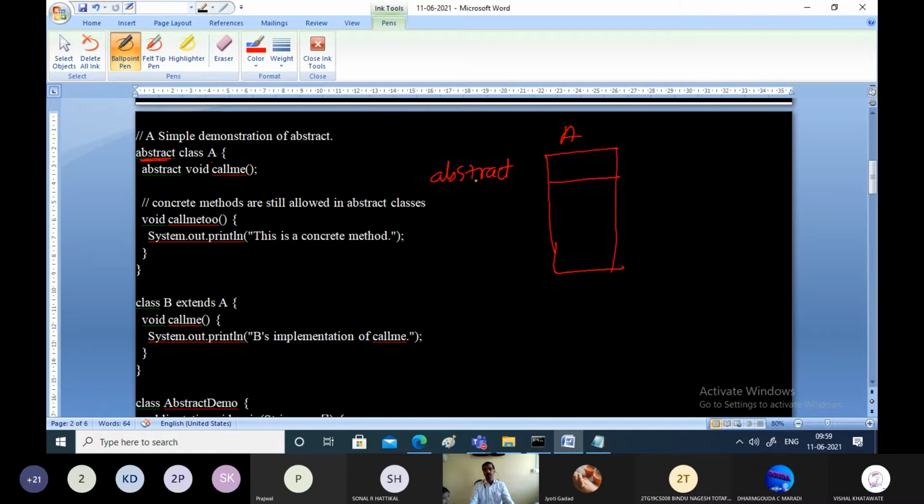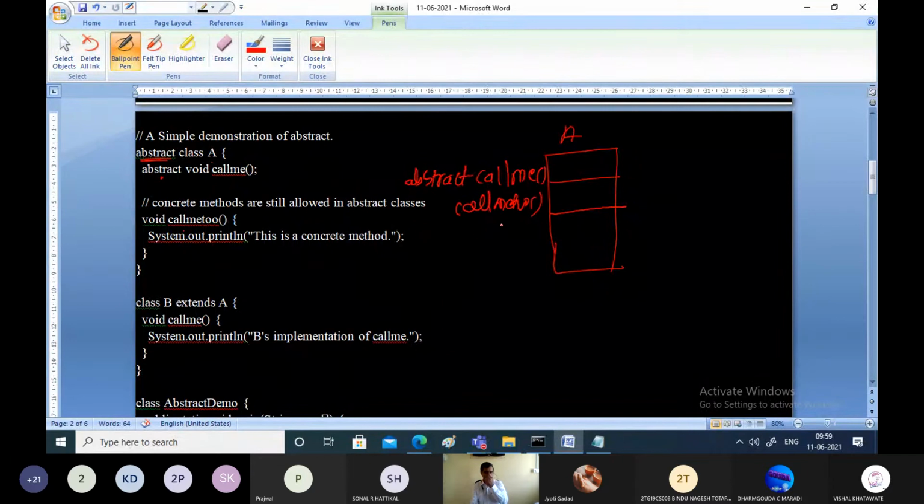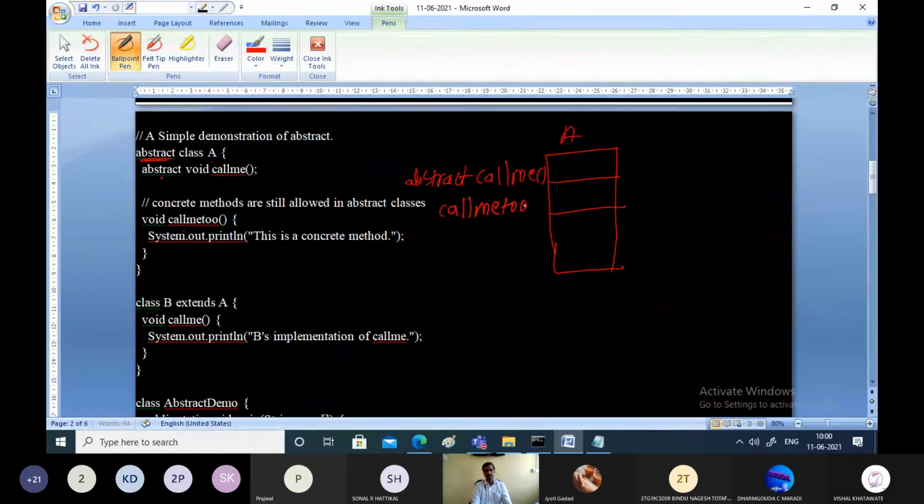Abstract callme is a method. So A has one method called callme, that is a method present in the class. Then it has one more method, that is a normal method. I'll write it here for understanding purposes. callme is an abstract method and callme2 is a normal method.